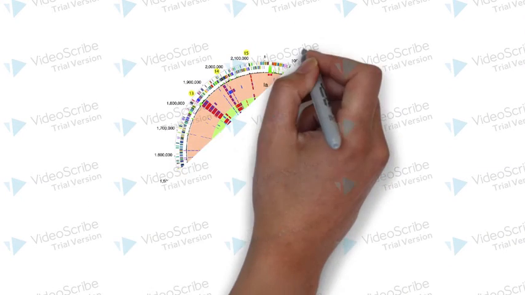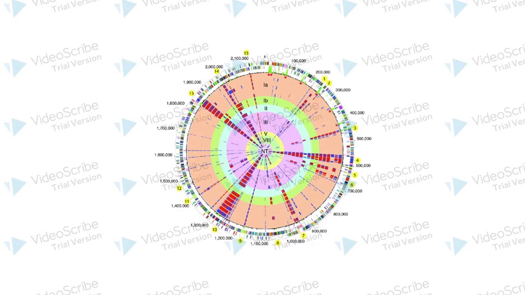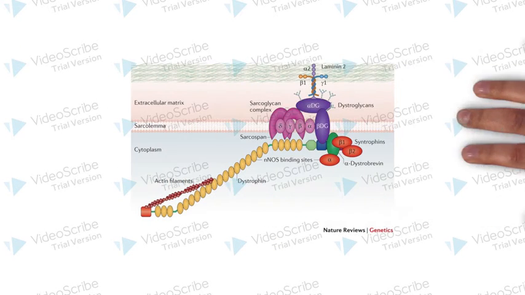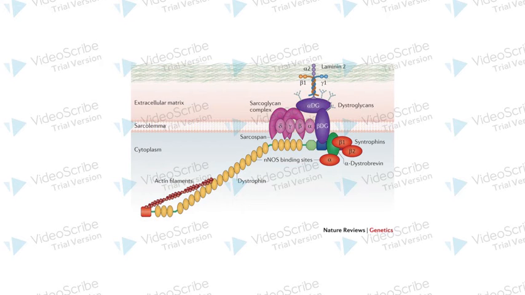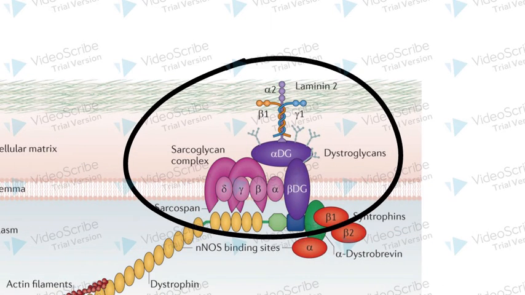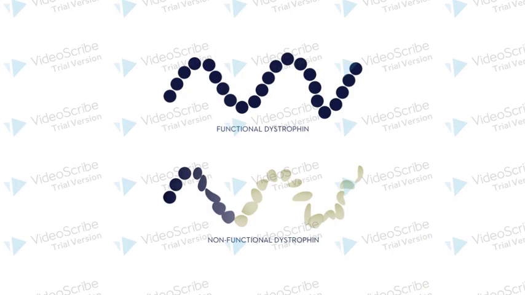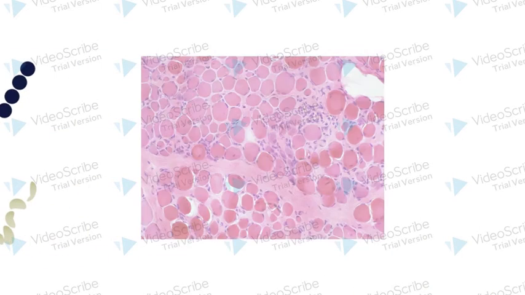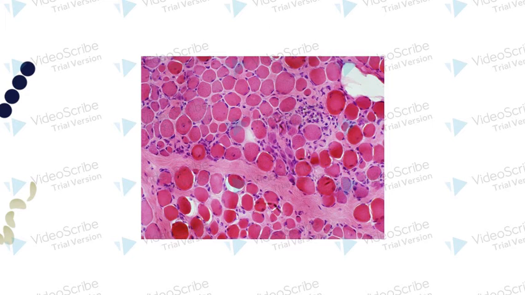It wasn't until 1987, however, that the cause of Duchenne muscular dystrophy was elucidated through the use of human genomic analyses. The disease was determined to be caused by the lack of a functional protein called dystrophin. Dystrophin is an important component in a protein complex which anchors the sarcoplasm to the extracellular matrix. The lack of a functional copy of dystrophin causes the muscle cells to become much more fragile and very easily damaged as well.